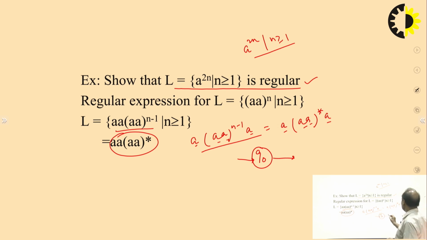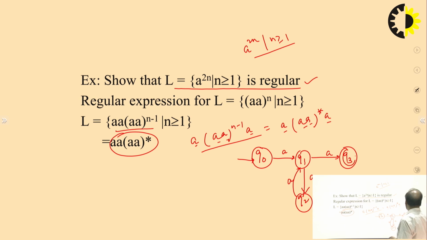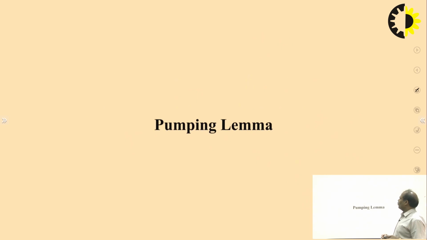See, this is A, and then this is Q1 and this is Q2. Let's say this is A and then this is A, and this is number 3, Q3. So this is actually the answer. This is an NFA, and this NFA can be converted into an equivalent DFA. So we can design a particular DFA for this language because this is an NFA.